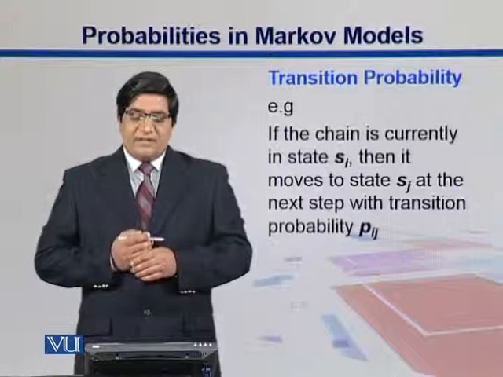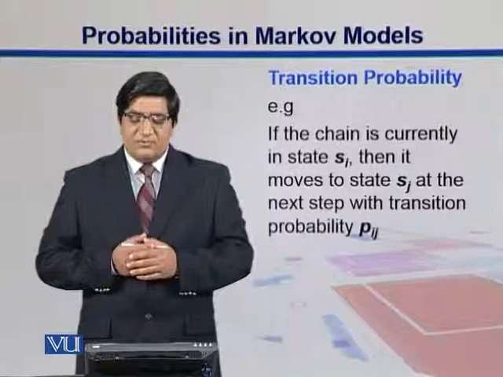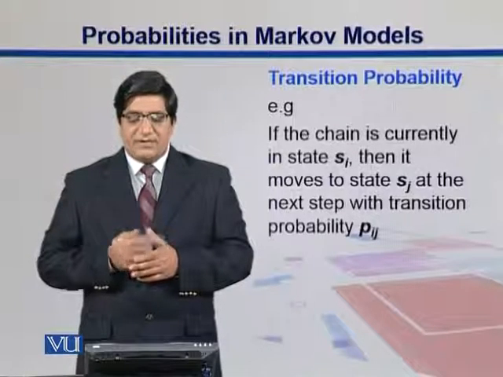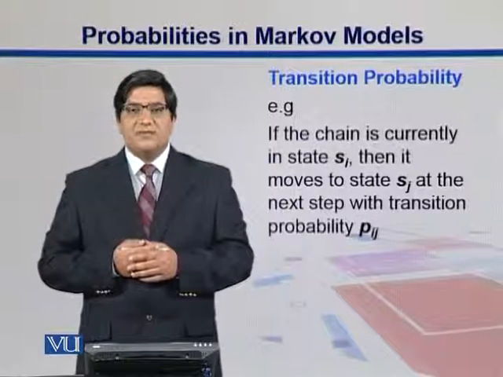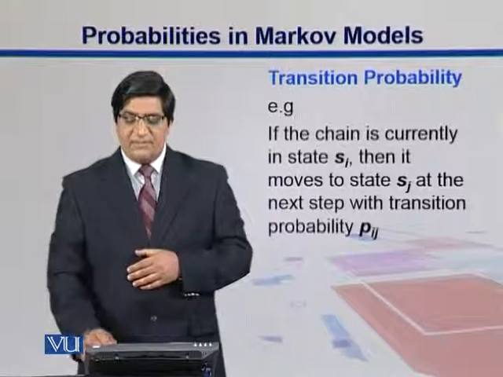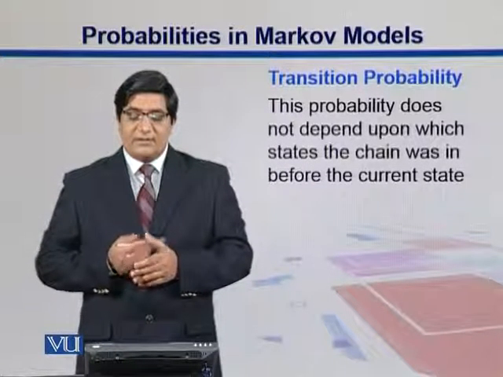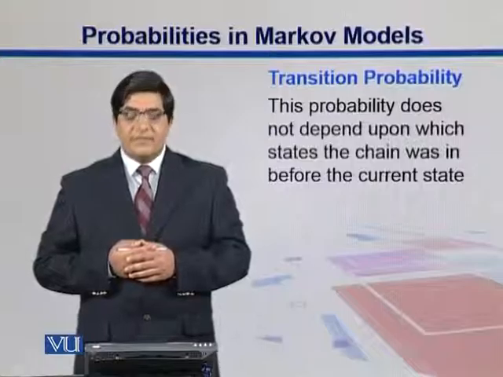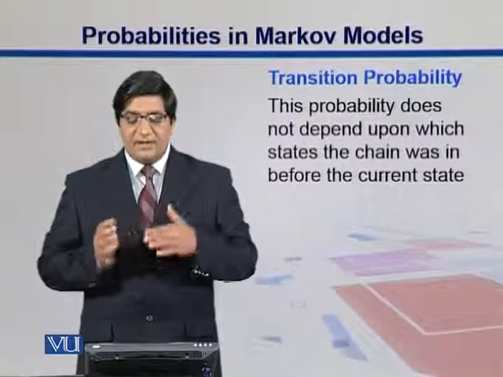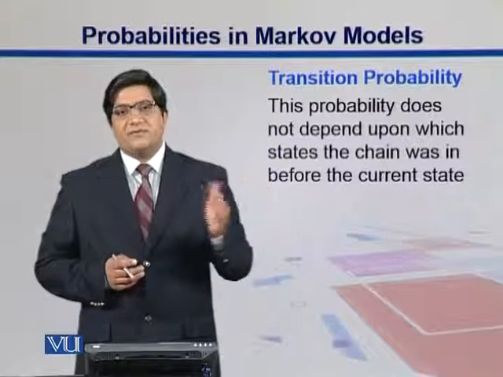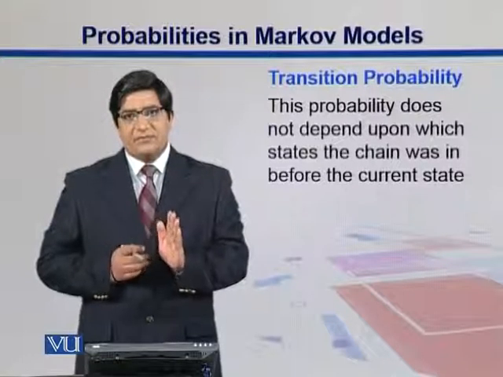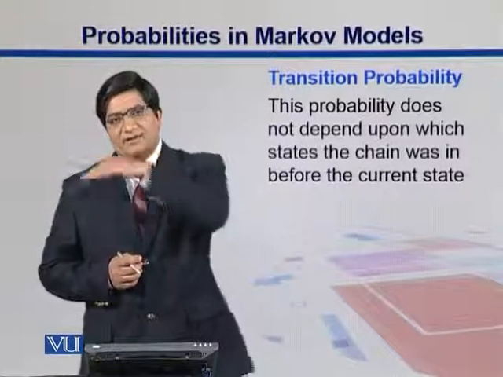If the chain is in current state Si, then it moves to state Sj at the next step with the transition probability. We represent it as Pij. And remember guys, this probability does not depend upon which state the chain was in before the current state. So now you are in the current state, and you want to switch to the next state.